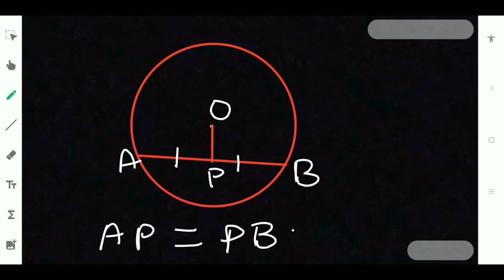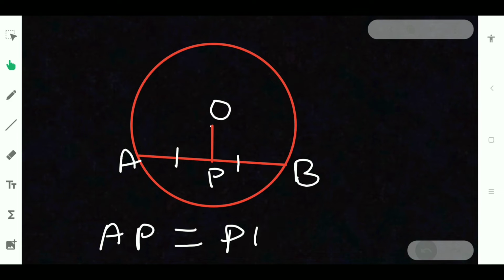So this angle they are saying is 90 degrees, on both sides. If one side is 90 degrees, the other side will obviously be 90 by linear pair. So this will be 90 degrees when this line is bisecting the chord.